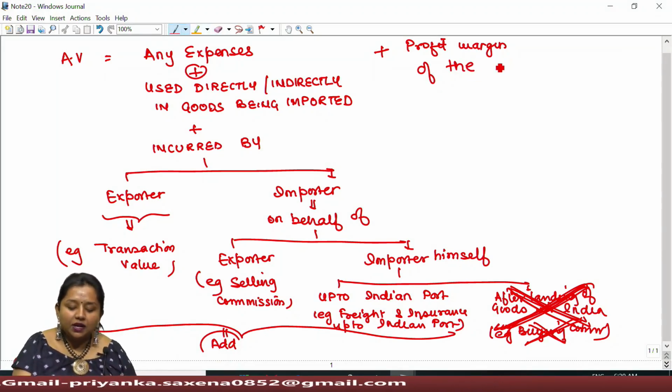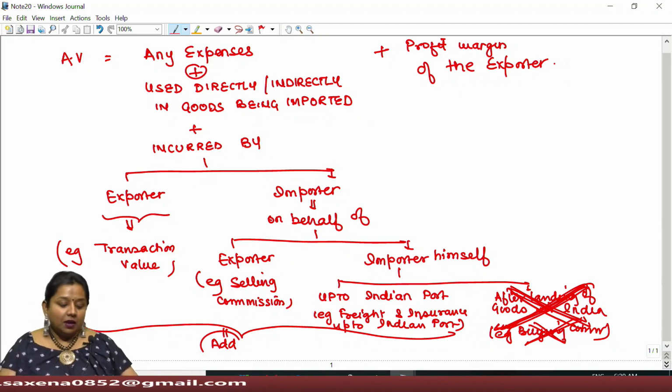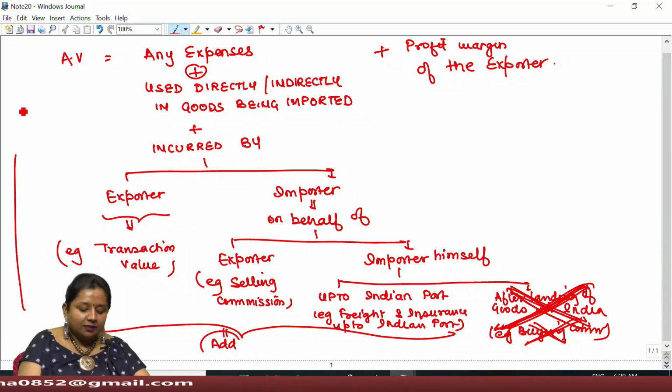So here we can conclude rule 10, including rule 10.1 and 10.2, for determining the assessable value.